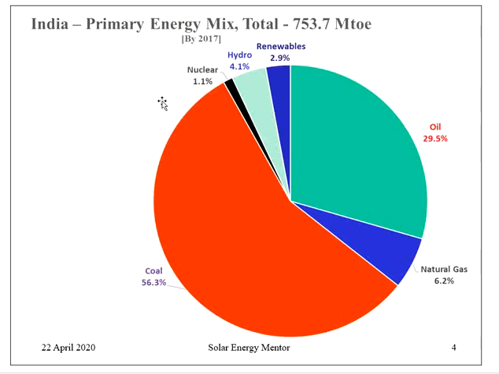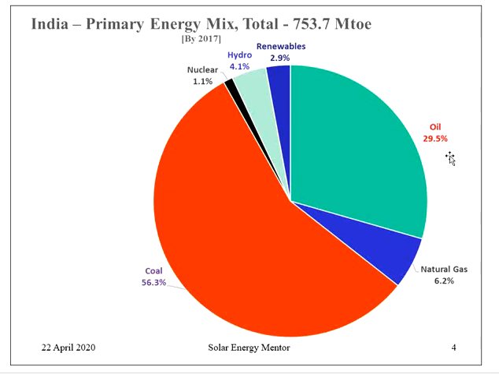Then this pie chart shows the primary energy mix of India with the different energy sources. So out of 753.7 million tons of oil equivalent, 56.3% of energy is obtained from coal. So we are still depending heavily on coal.